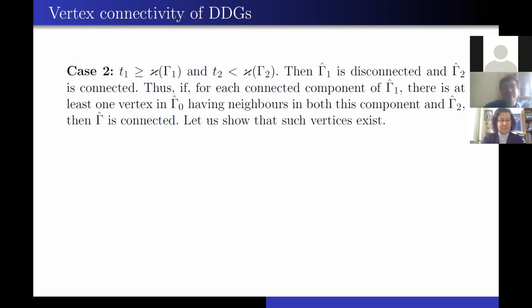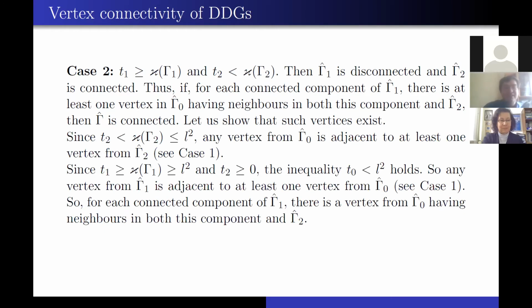Let us show that such vertices exist. Since T2 is less than the vertex connectivity of gamma 2, which is less than L squared, any vertex from gamma 0 hat is adjacent to at least one vertex from gamma 2 hat. Actually, it's like in case 1.